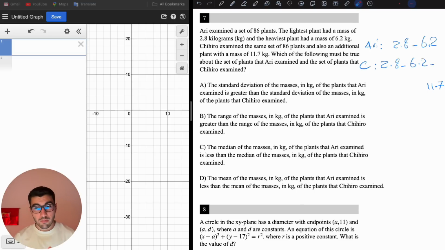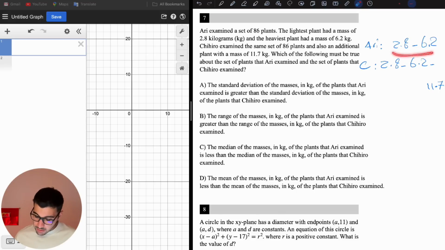Standard deviation is talking about how spread these data are from each other. If the data are too spread, that means the standard deviation is higher. If the data are too close to each other, packed, then the standard deviation is lower. Let's compare the standard deviation of Ari and the standard deviation of the plants that Chihiro examined.